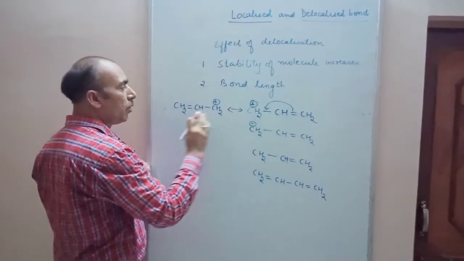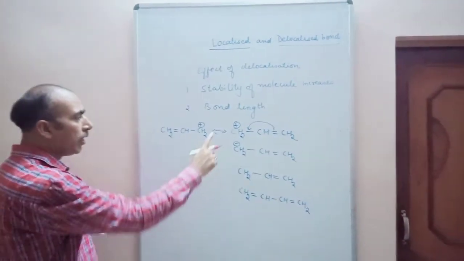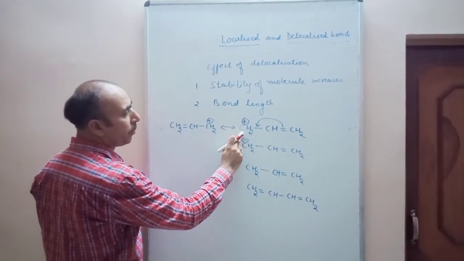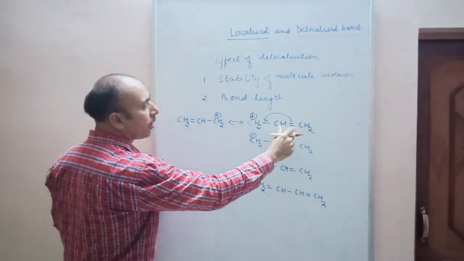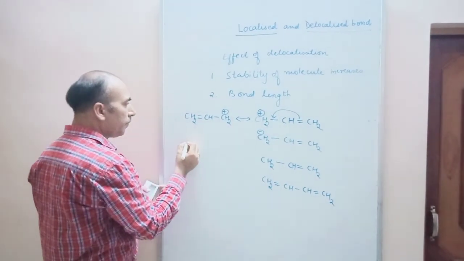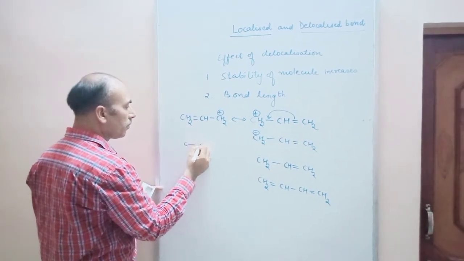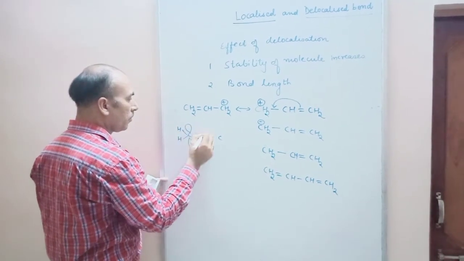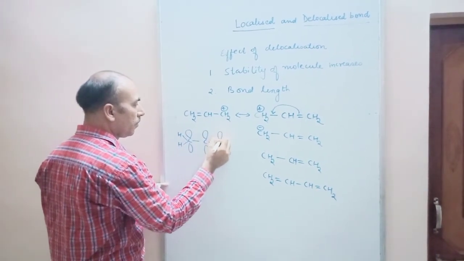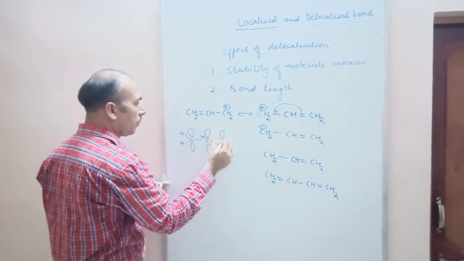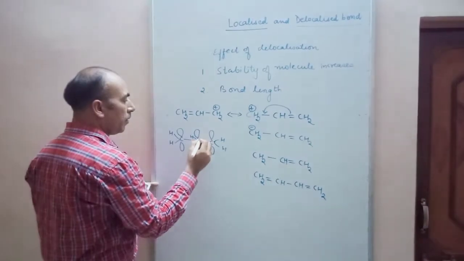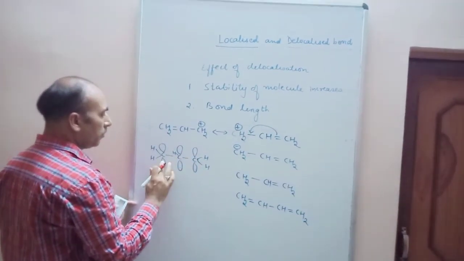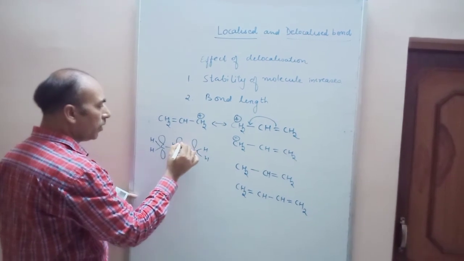See, in this way the pi electrons are delocalized to the other part of the molecule. Even from the orbital diagram we can see this. This carbon is also sp2 hybridized. There will be no electron on this one.